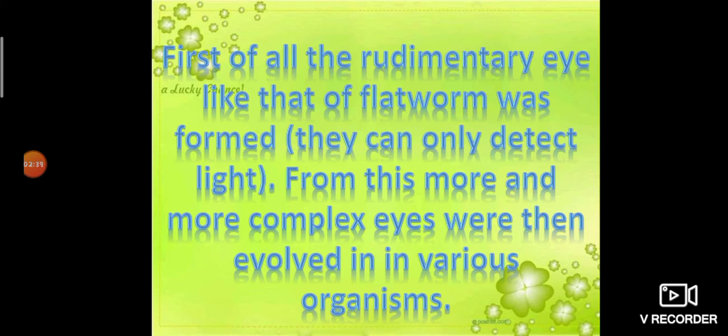Starting from this basic design, more and more complex eyes evolved in various organisms. So the first stage of the eye is the basic eye. From that basic eye, more and more complex eyes evolved in various organisms. Most animals have eyes, except some blind worms.